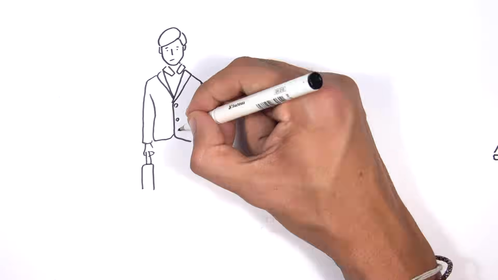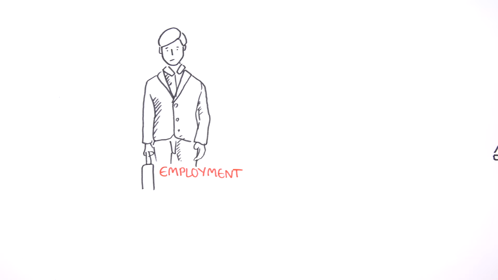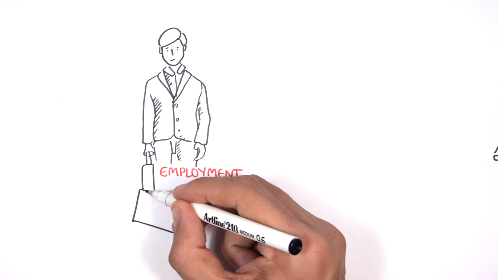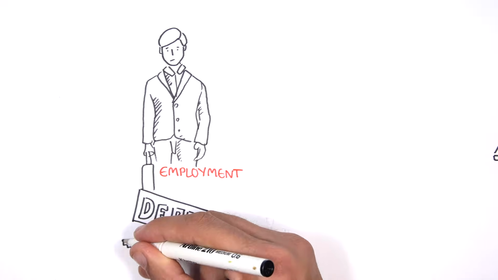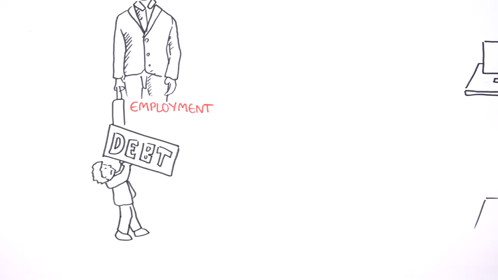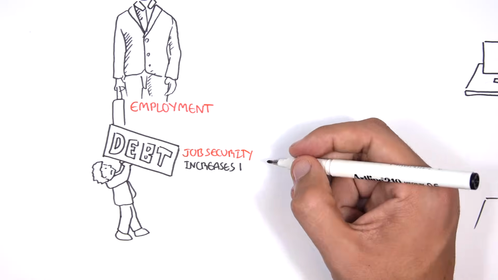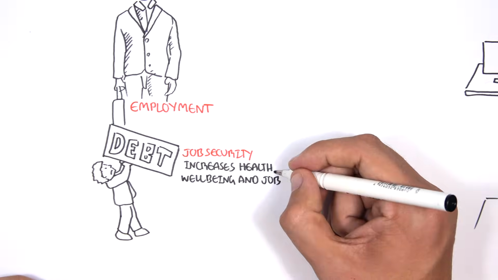Employment. Unemployment puts health at risk. It begins even when people's jobs are threatened, before they actually become unemployed. The health effects of unemployment are linked to both psychological consequences and the financial problems it brings, especially debt. Job security increases health, well-being, and job satisfaction.